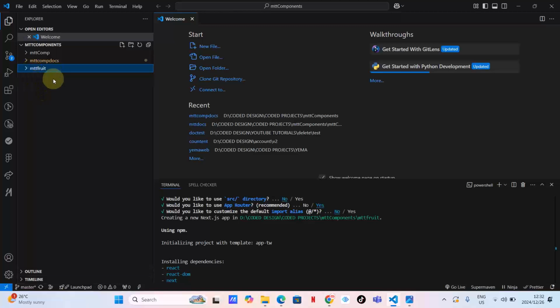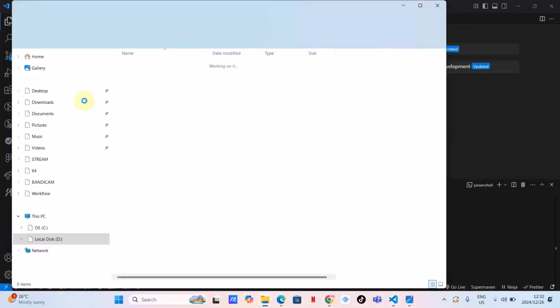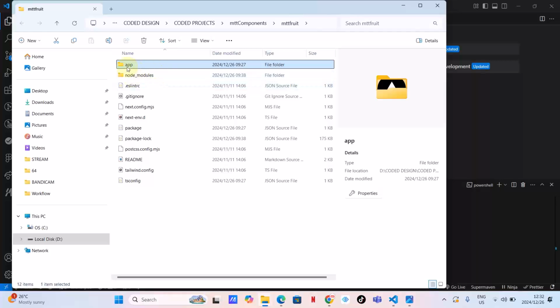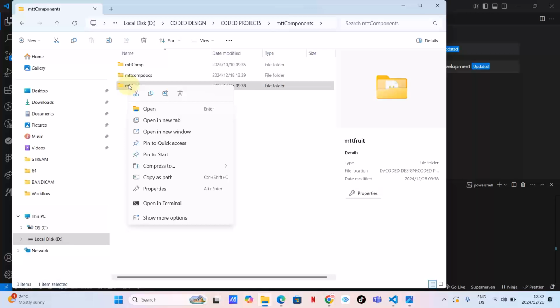As you can see, this project is inside Mtt Components, where it was not supposed to be. So what I'm going to do, guys, is right click here and reveal in Explorer, and cut this folder to a different location.